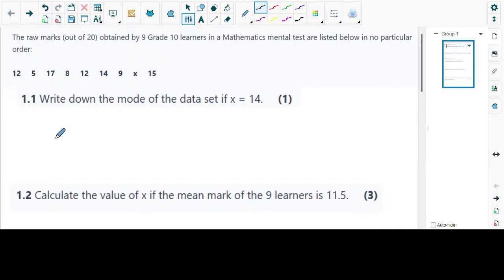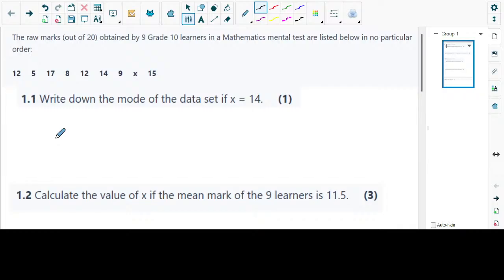On question 1.1, it says, write down the mode of the data set if X is equal to 14. Now they're just being specific here, guys, to say, let's say we didn't put X, then we put 14. Because you can't determine exactly the mode if you have a variable, because what if this thing here is increasing another number? We have no idea. So instead of X, we can just put 14 there for now.